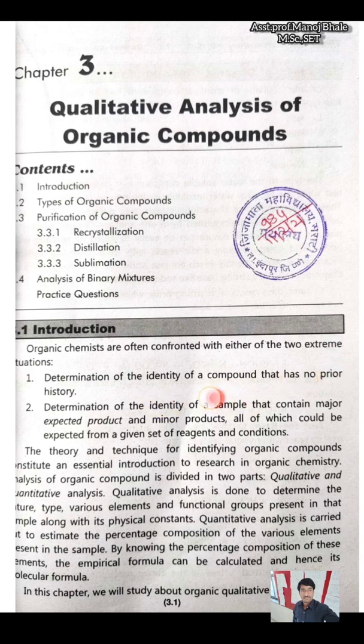The first is the determination of the identity of a compound with no prior history. The second is the determination of the identity of a sample which contains major expected products and minor products, all of which should be expected from the given set of reagents and conditions. In this chapter, we are studying qualitative analysis.